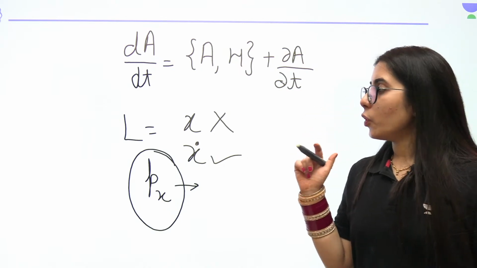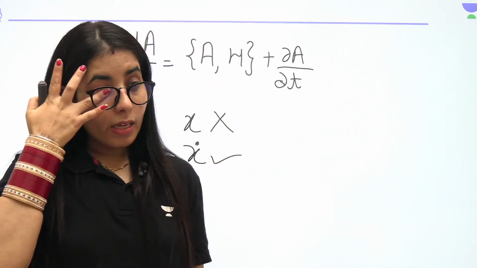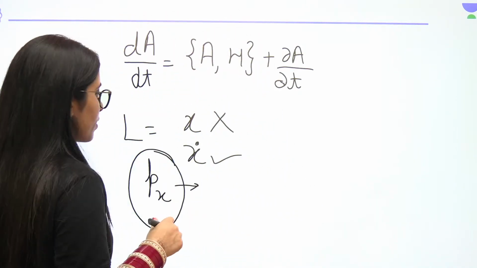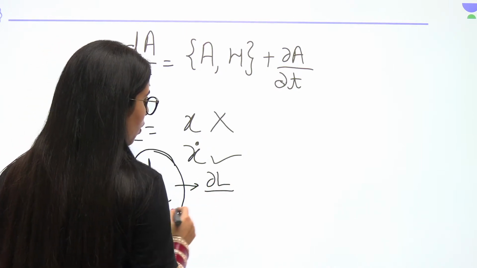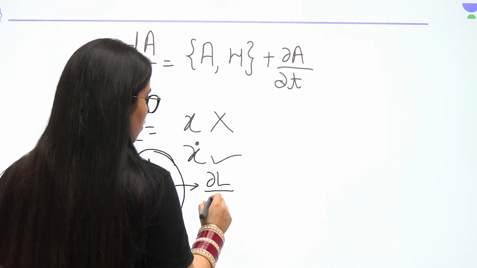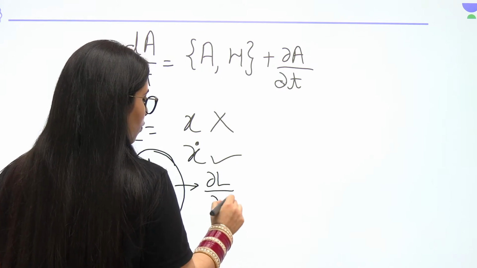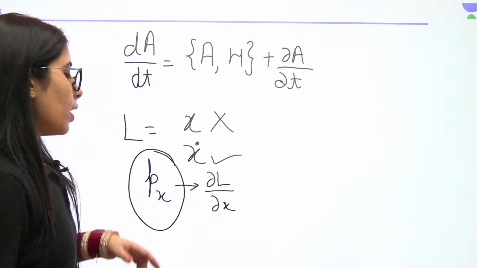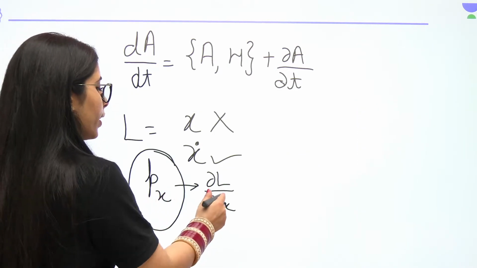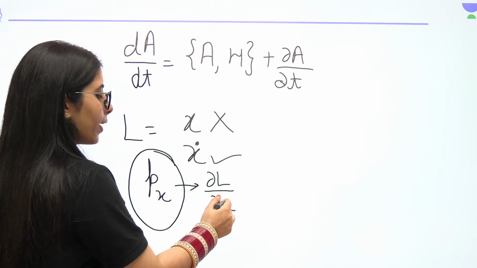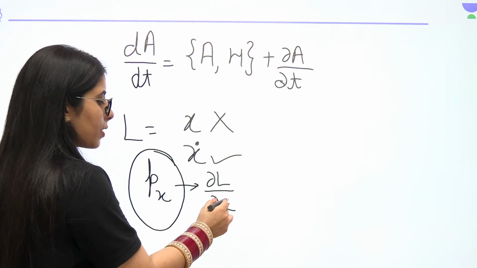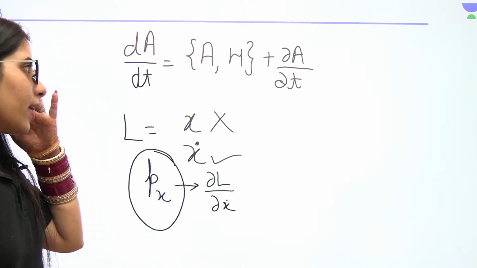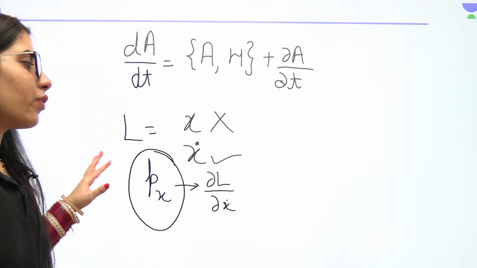Next thing, one more part here we need to consider. As we have talked about the linear momentum conservation, which component will be conserved? It's good to know the expression of linear momentum in terms of the Lagrangian. If I'm writing for px, it is delta L upon delta x dot. In general, for pq, the q coordinate, I have to consider delta L upon delta q dot for the generalized momentum. Clear? This is what you have to consider.